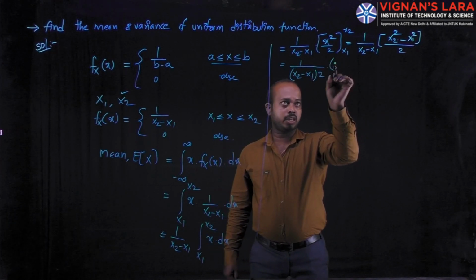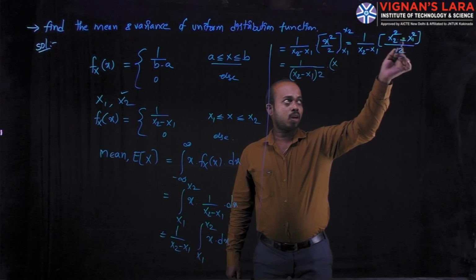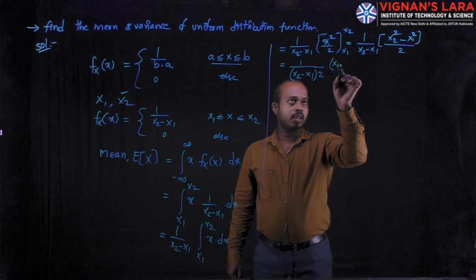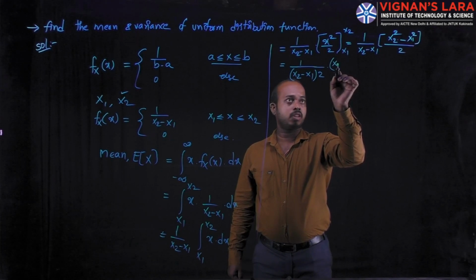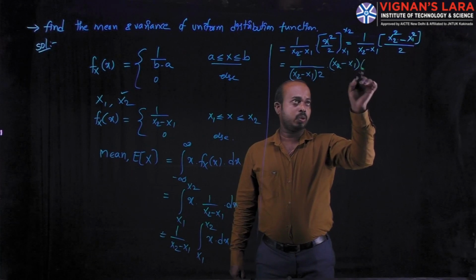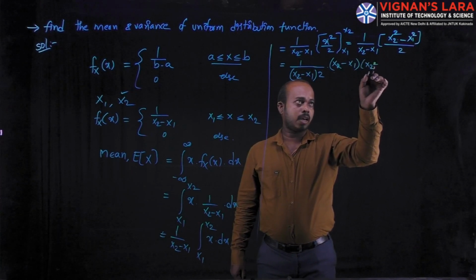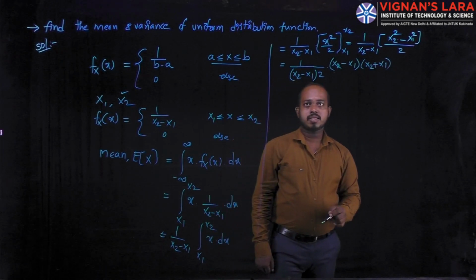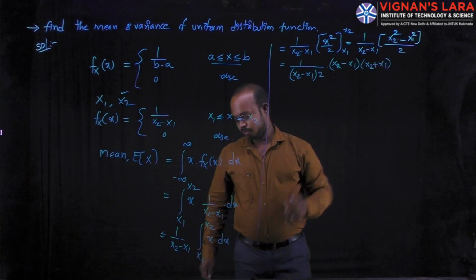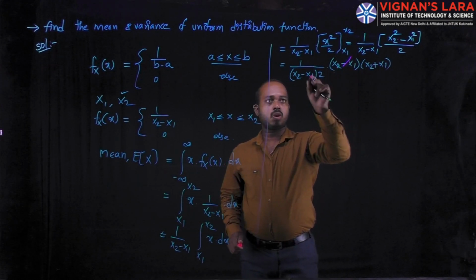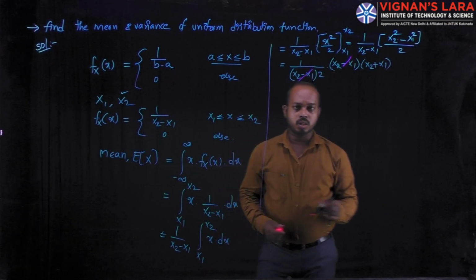That's why I am splitting this x2 square minus x1 square as x2 minus x1 into x2 plus x1. Here you can cancel these two quantities, both are cancelled.